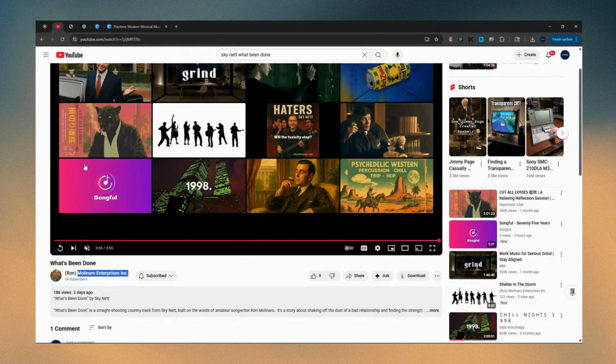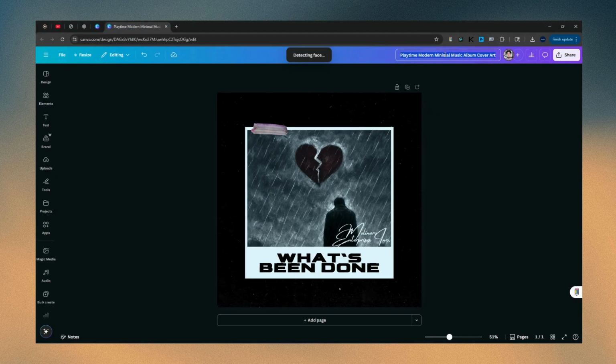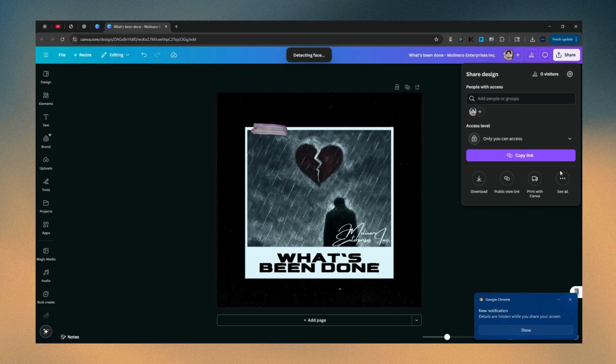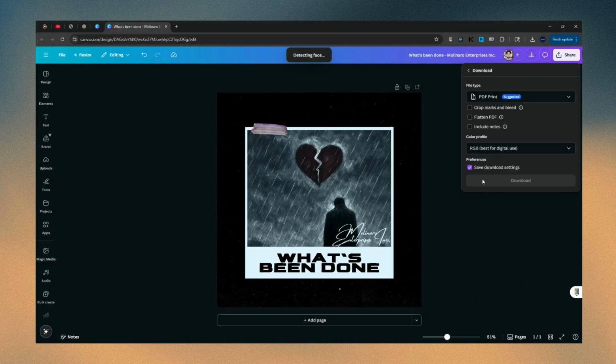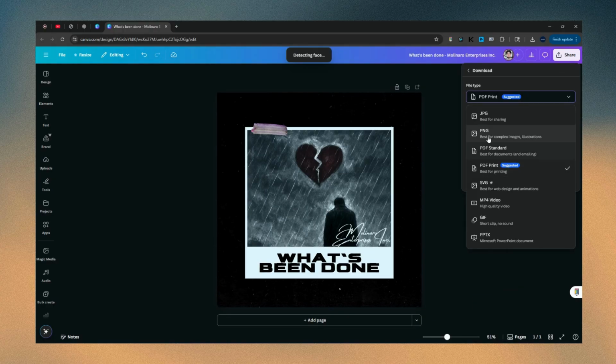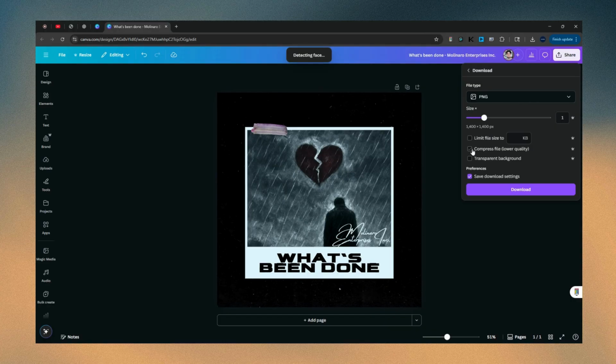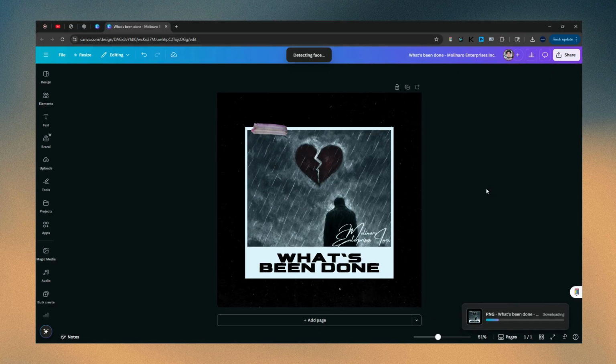Give yourself an easy way to remember what you're working on. So rename this to what's been done, right? And then we're going to do a dash here. Then we're going to go to share, and then we're going to go down to download. We're going to switch this to PNG. Which I recommend you compress, but if you don't want to, you don't have to. But then you hit download, and now you're going to get the download of this official album cover.